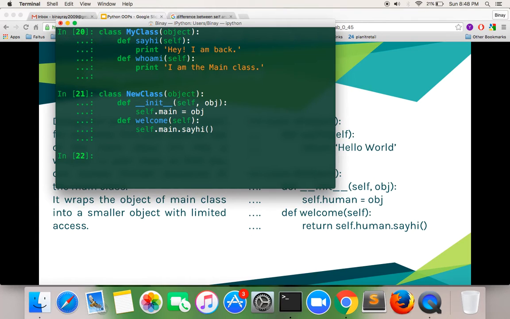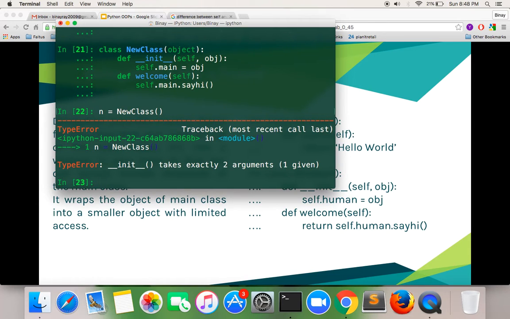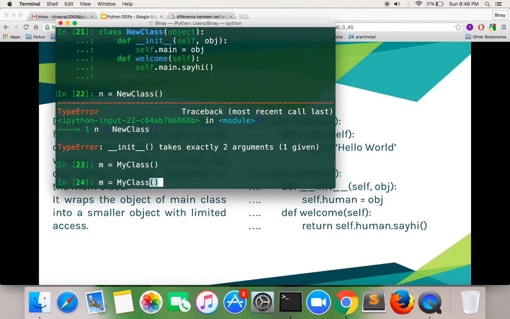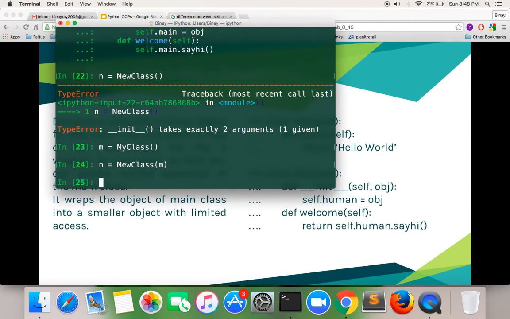Now if I do n equals new class, it breaks. It should break because you need to pass an object inside. Now see, I do my class, instantiate it with m. I do n equals my new class and pass m as a variable, and it doesn't break, as you can see.